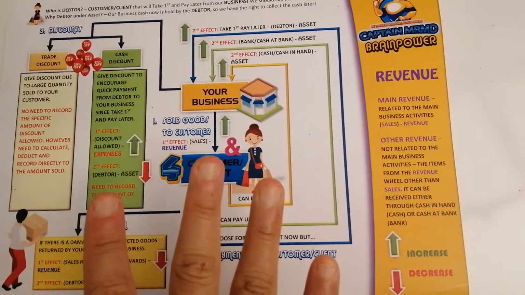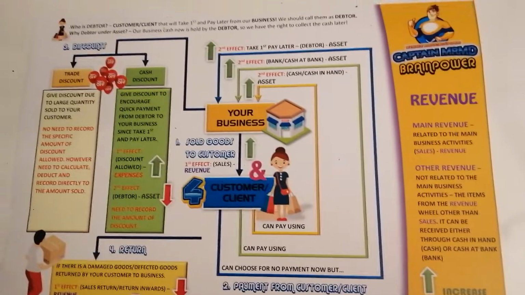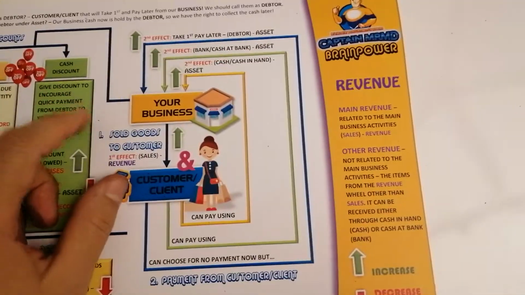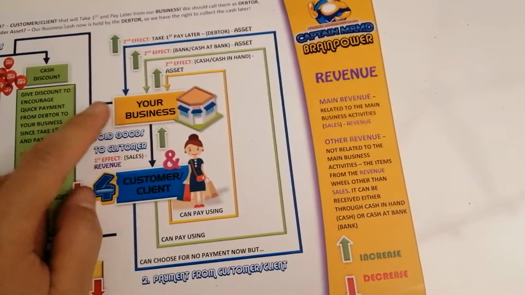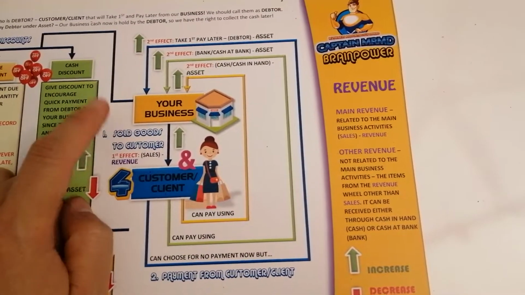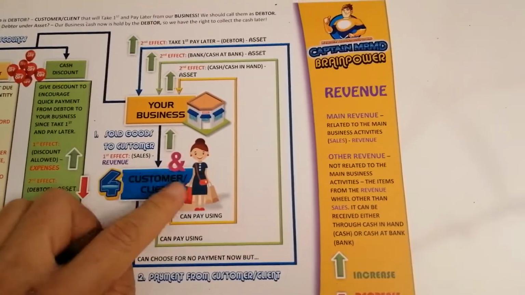So under this brainpower revenue, we have 4 situations here. Business can sell goods, ataupun kalau business sudah sell goods, kita panggil sold goods to customer. This is customer or client.